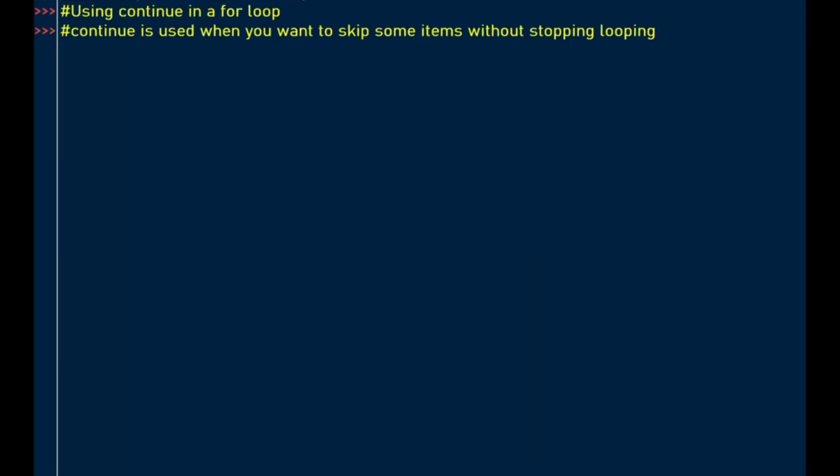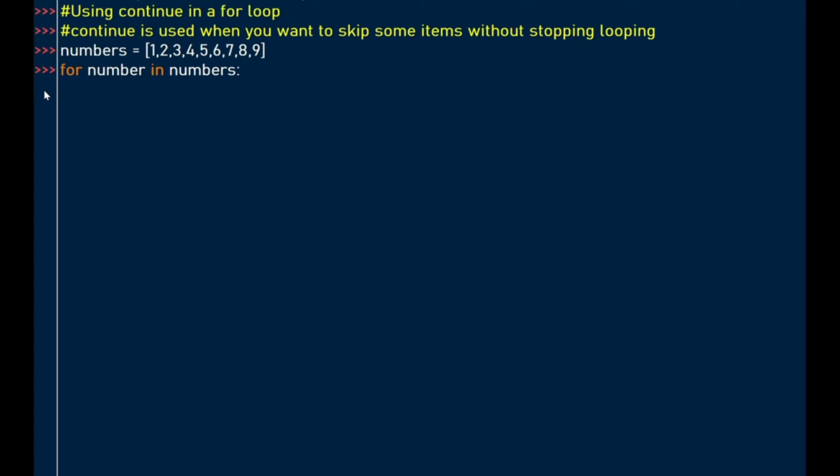Let's look at another important keyword called continue in a for loop. This is used when you want to skip some items without stopping looping. I have declared a list of numbers, and I want to identify odd numbers and even numbers, but I only want to skip some items without stopping and just print what I want to see to the screen. So to achieve this, how can I do that using the for loop?